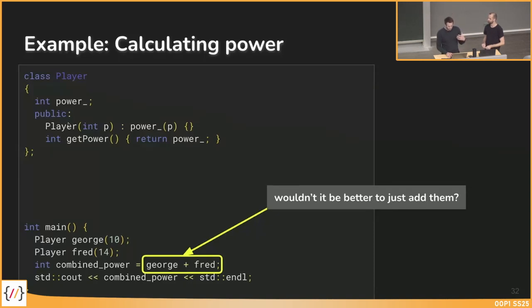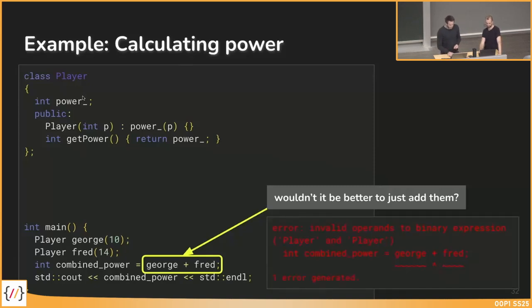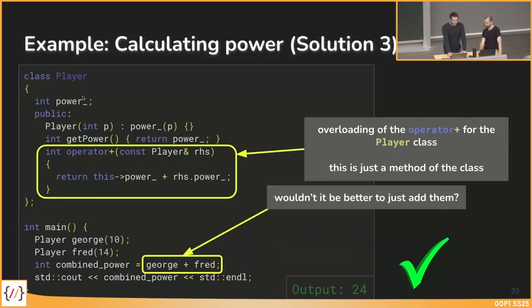So in classes that we write on our own, we have to specify what the compiler should do if we, for example, sum two objects from this class. In this case, for sure, the compilation would fail because the compiler doesn't know what to do with George plus Fred. Yeah, but there for sure is a solution, which is the operator overloading. In this first example, we use the plus operator because we want to sum up the values of George and Fred, but for sure there are further operators we will see in a minute.